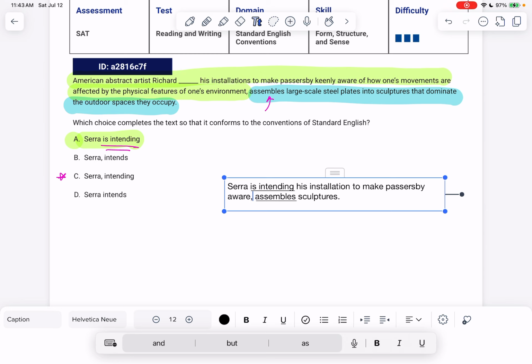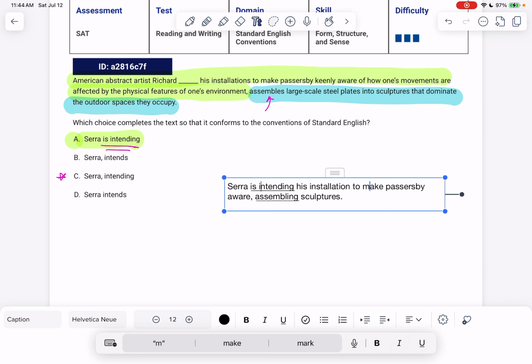And it's like I have two verbs for one subject and one main clause with a weirdly hanging out conjugated verb without a subject. If I want this to work, I would have to change this to assembling sculptures like that, to describe the main clause without interfering with it by adding an extra verb.